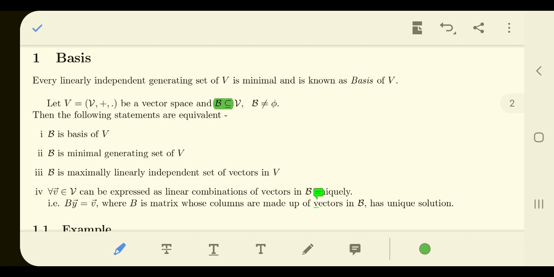A particular combination of vectors in B can generate any vector in V. Now this particular linear combination is also called the coordinates of the vector with respect to basis B.